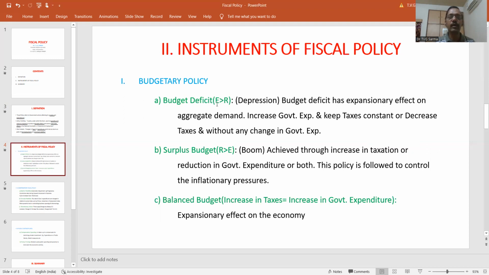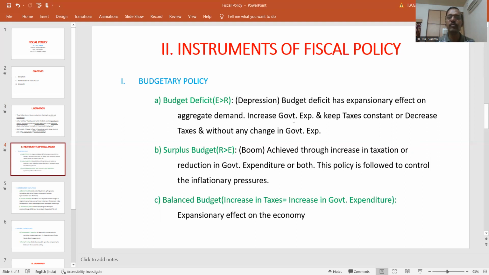A budget deficit occurs when the expenditure happens to be more than the revenue. In simple words, the expenditure programs are increased and the revenue programs remain the same, and this kind of policy is taken up during a depression. A budget deficit has an expansionary effect on aggregate demand.